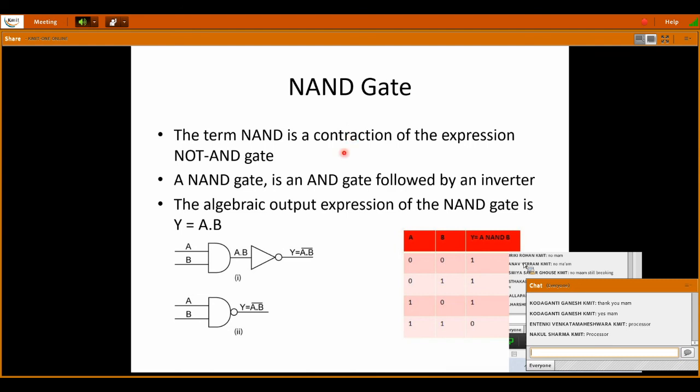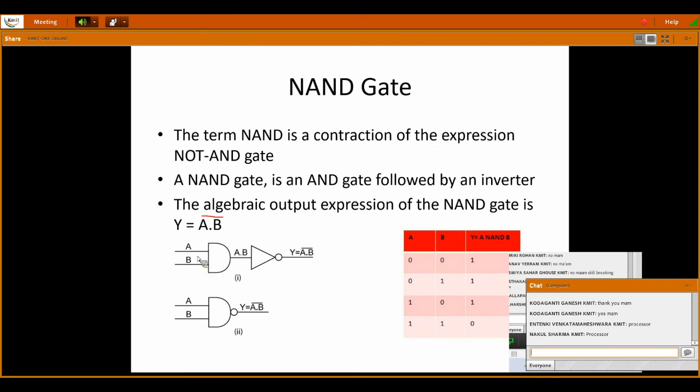The next gate is the NAND gate. The term NAND is a contraction of the expression NOT AND. It is a combination of AND and NOT. So a NAND gate is an AND gate followed by an inverter, and an inverter means a NOT gate. The algebraic output expression for a NAND gate is Y is equal to A dot B. Sorry, there is a mistake here. It is A dot B whole bar, like this it should be. Bar means complement.